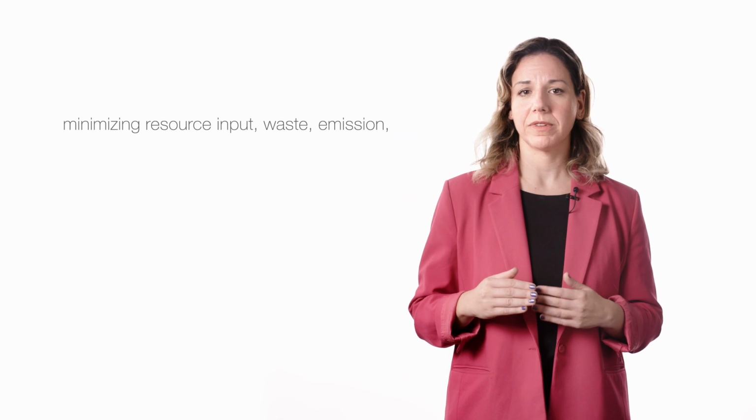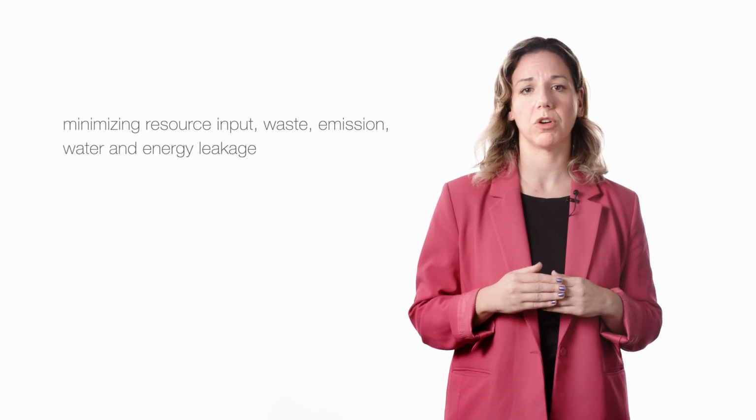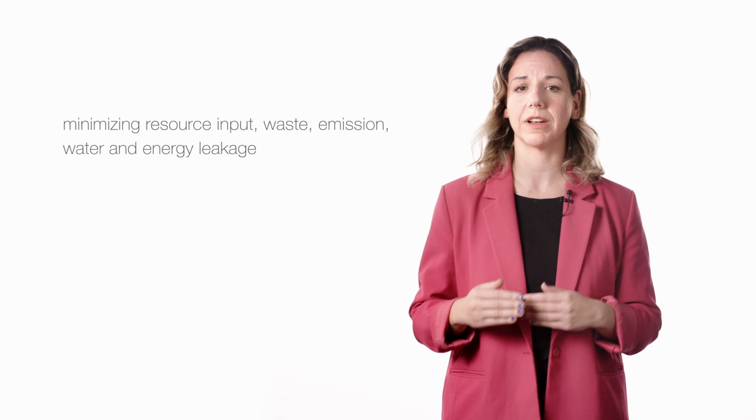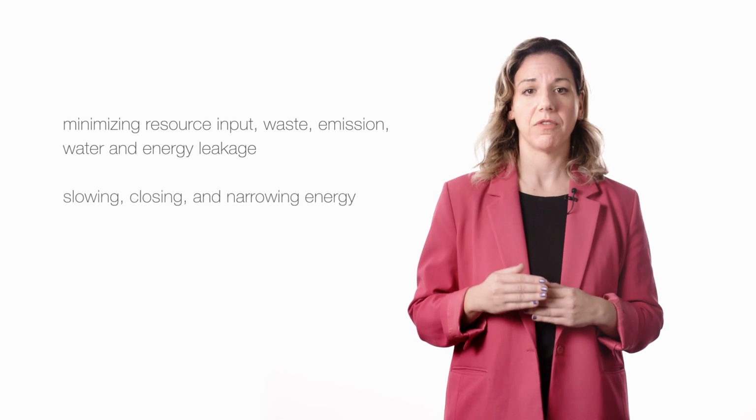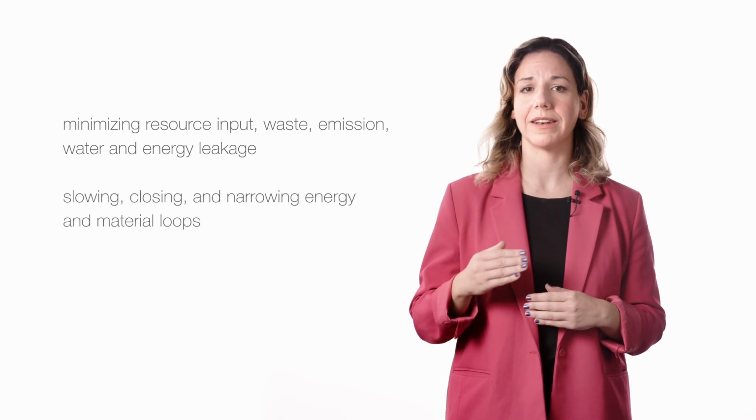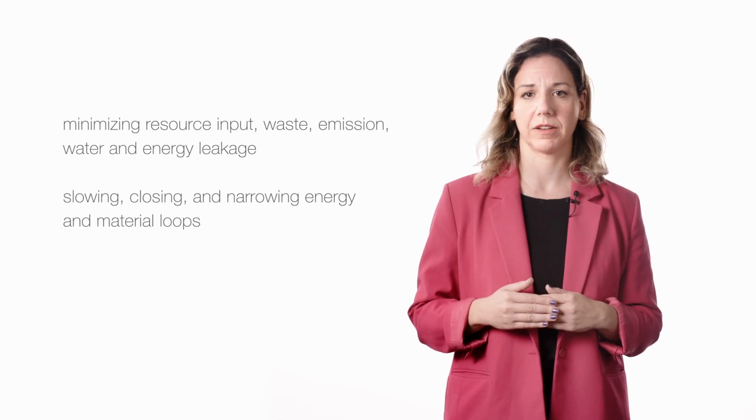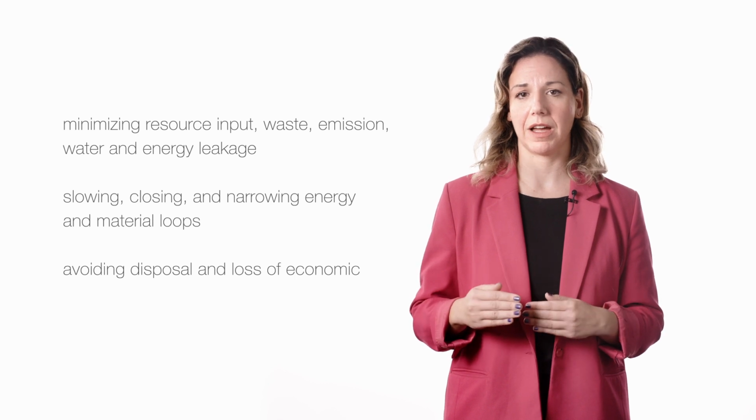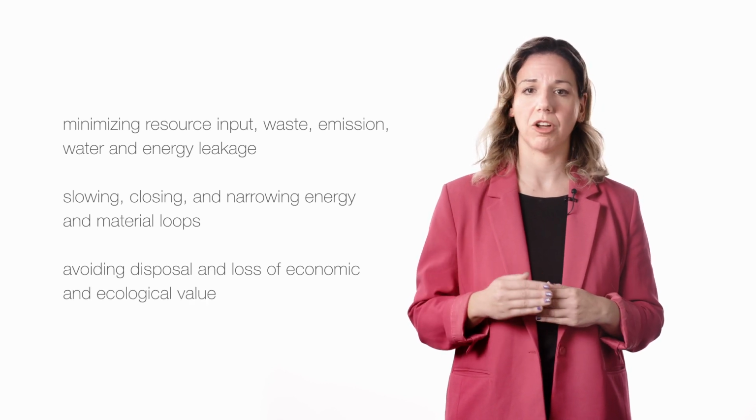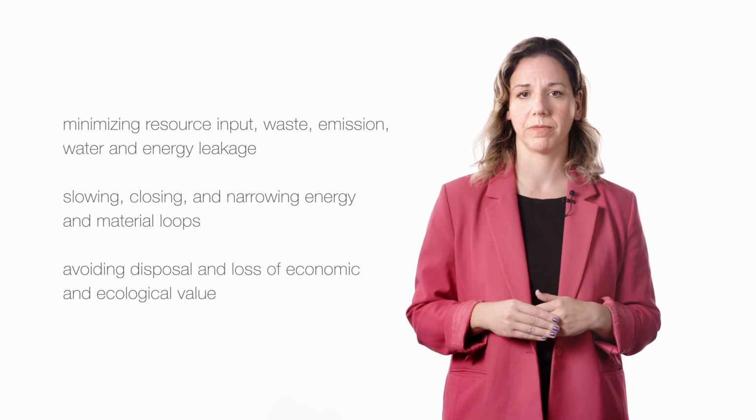To conclude, here are some key points to take away for designers and suppliers of building components in order to promote circularity in the built environment. First comes minimizing resource input, waste, emission, water, and energy leakage. Furthermore, slowing, closing, and narrowing energy and material loops, particularly during the operation phase. Finally, at the end of life, avoiding disposal and loss of economic and ecological value.